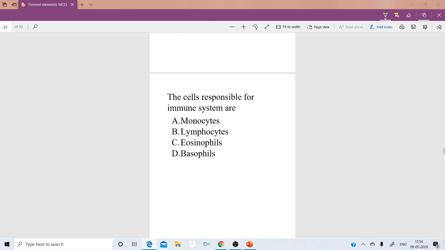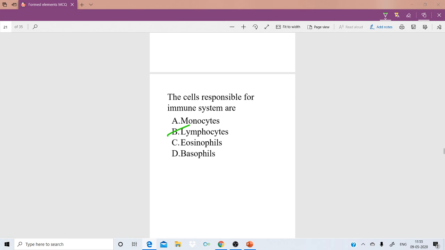So the cells of the WBC which are responsible for the immune system are: option A, monocytes; option B, lymphocytes; option C, eosinophils; option D, basophils. So which are responsible for the immune system? Lymphocytes are responsible for our immune system.